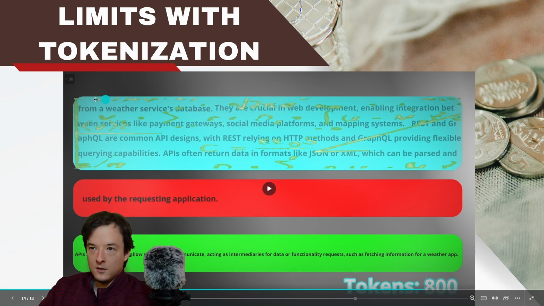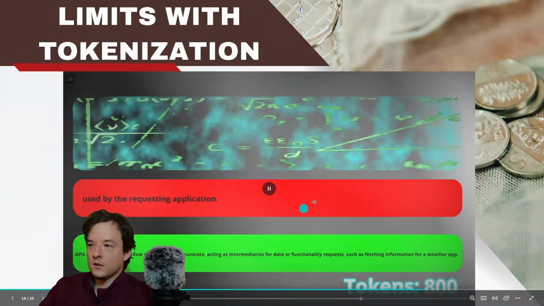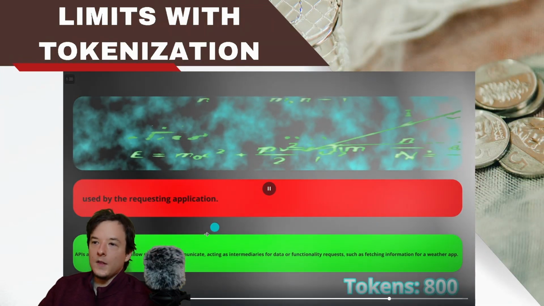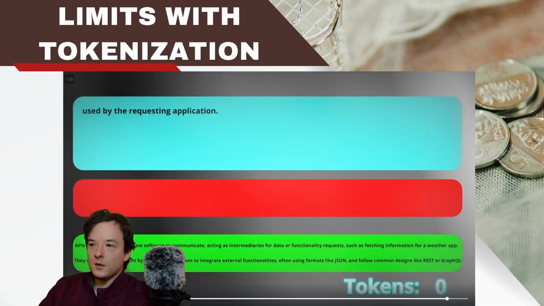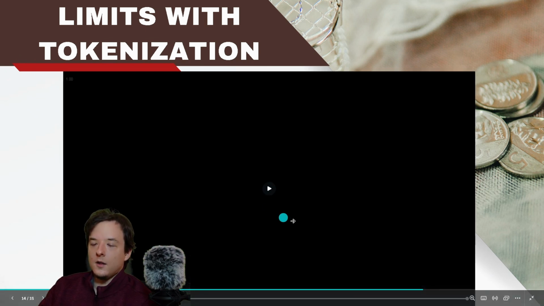And then once it fills this up, the tokenization limit will go back down to 0. And as you can see, it does another summary, and it's going to add this down to here to my green right here. This is going to be the summary, and that's what's showing up on the website.